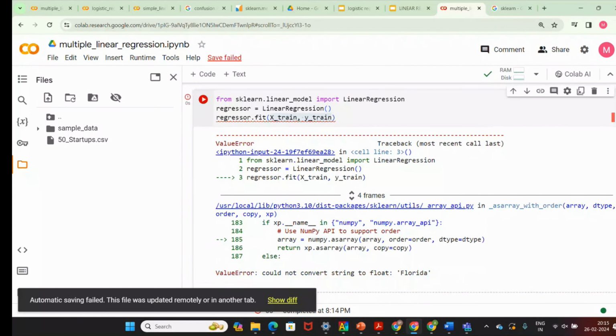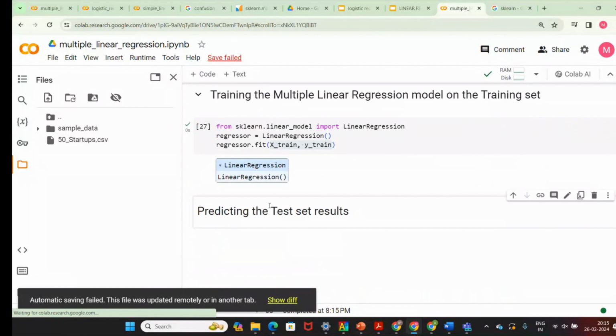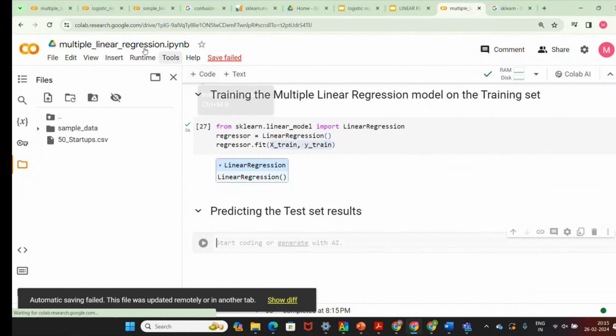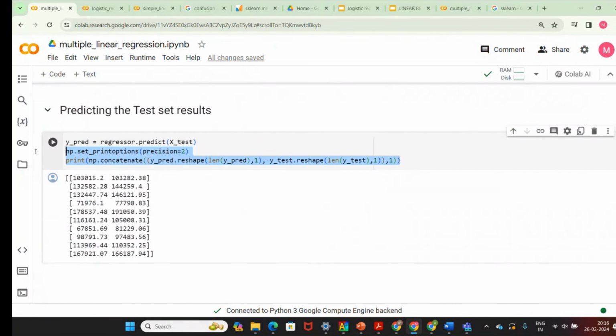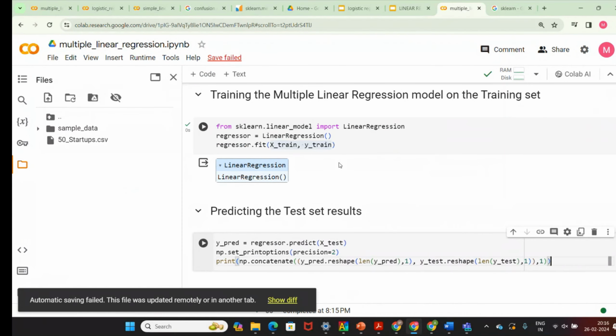Not convert string to float. There will be some issue over here. Okay, the model is created now. Next is predicting the test result. I'm going to use some comparison over here, so I'll explain this part.